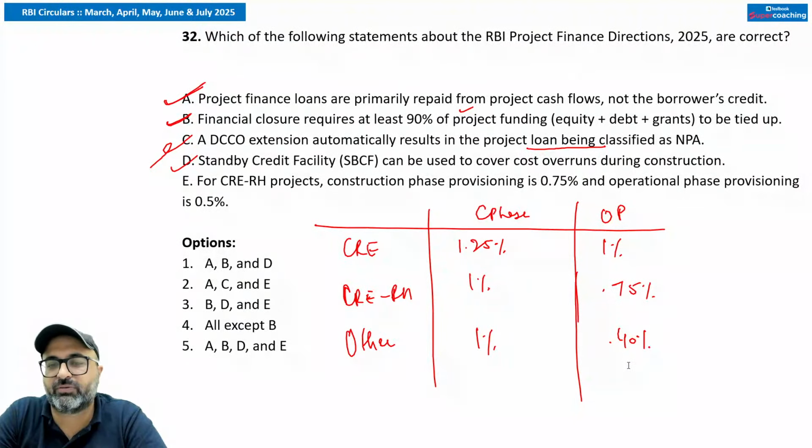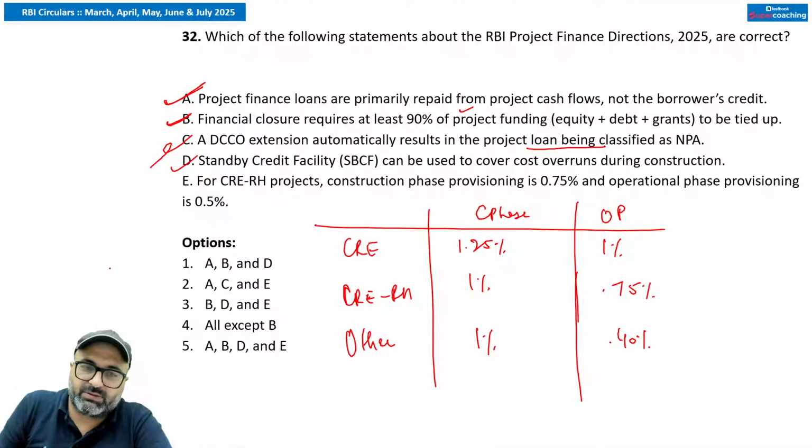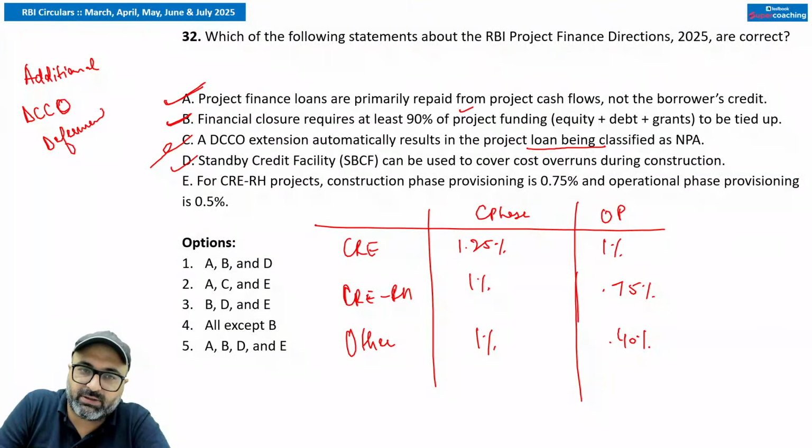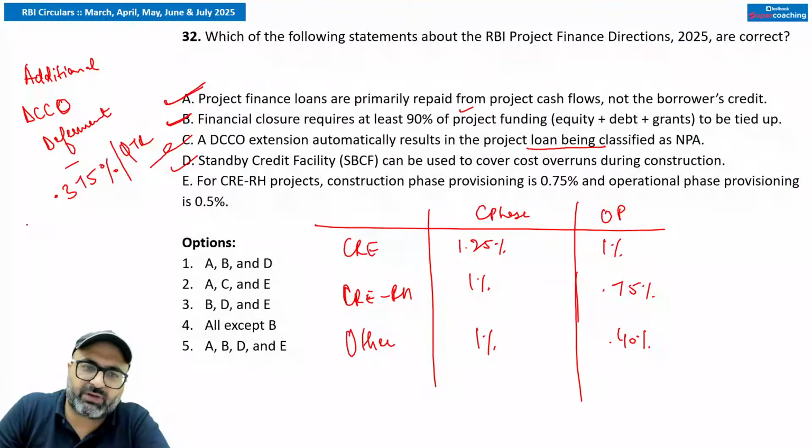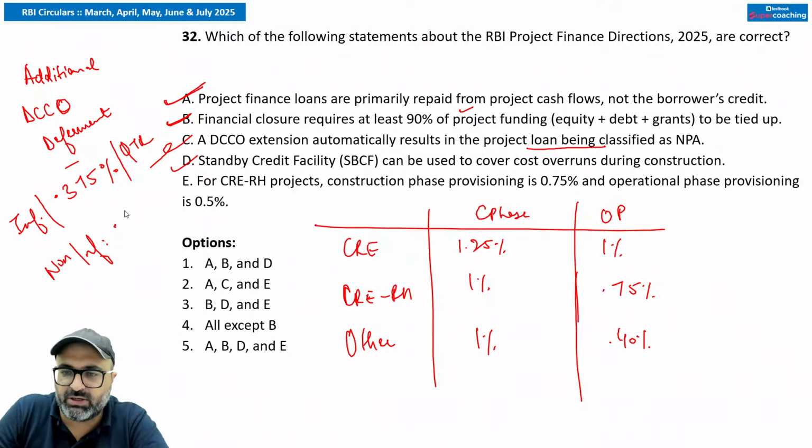Additional DCCO deferment provision for infrastructure: if the date of commencement of commercial operation is increased, in that particular case, additional provisioning will be done. The provision is 0.375% per quarter in case of infrastructure, and in case of non-infrastructure projects, it is going to be 0.5625% per quarter. I hope it is clear to you.